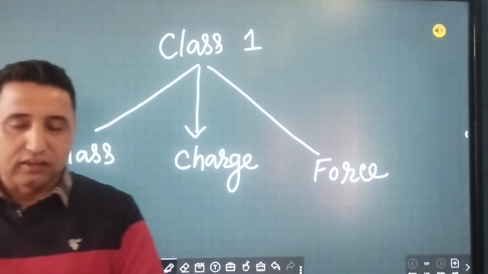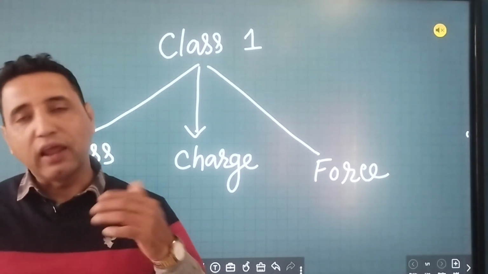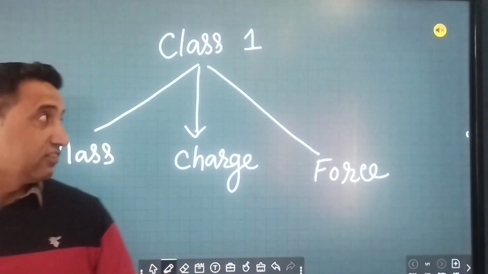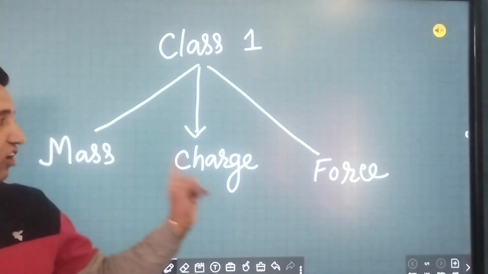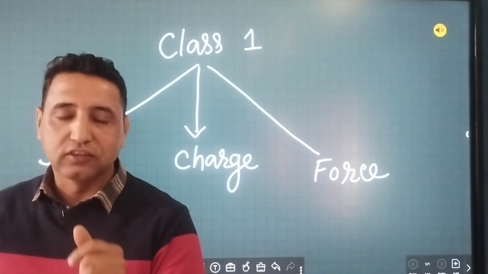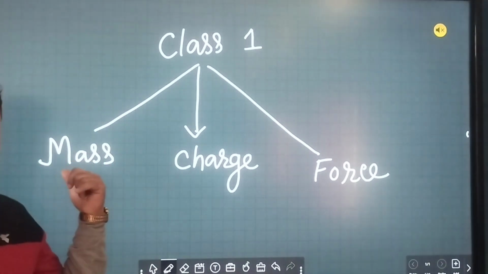Whatever we can't see, that is chemistry. Before that, we will learn about three things: mass, charge, and force. Let's start with the ground zero concept of mass.